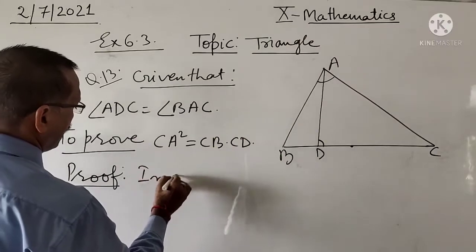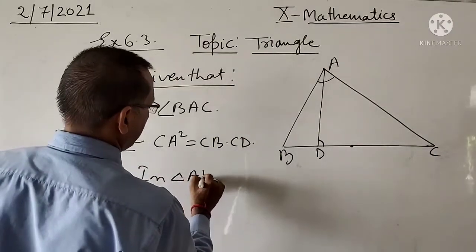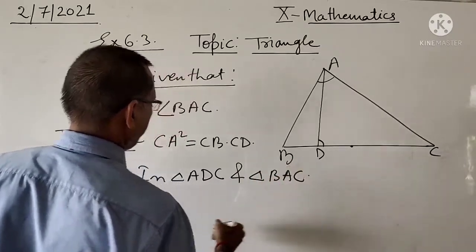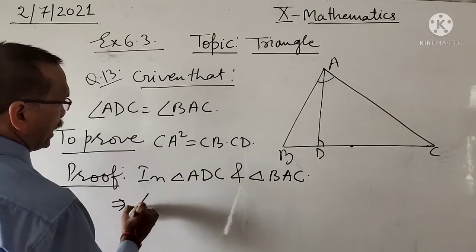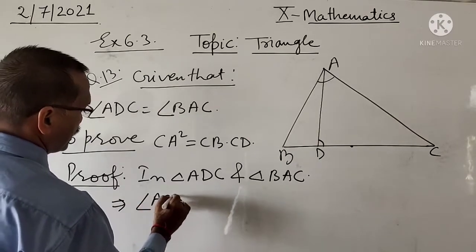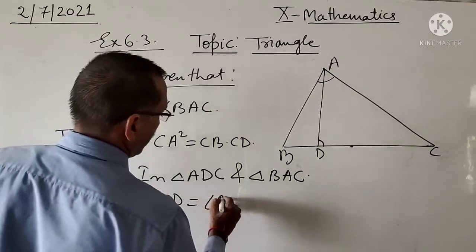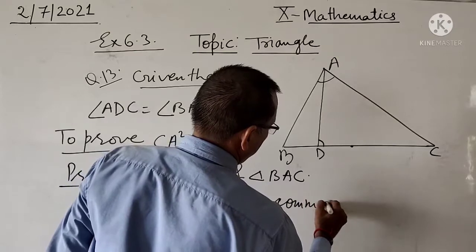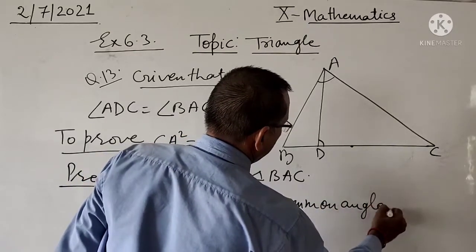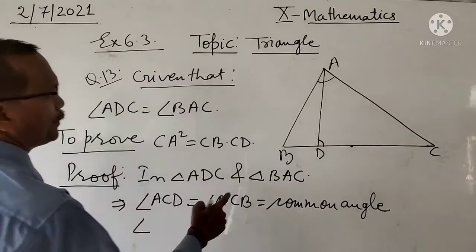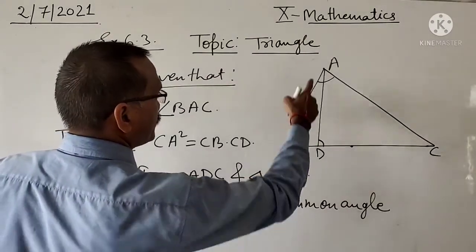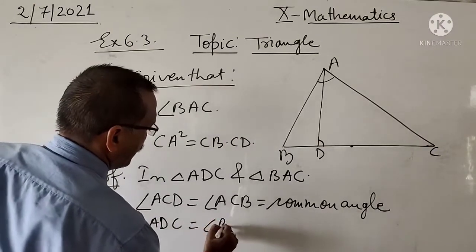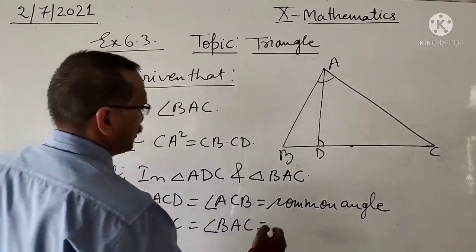In triangle ADC and triangle BAC, here angle ACB equals angle ACB, it is a common angle. And angle ADC equals angle BAC, which is given in the question.